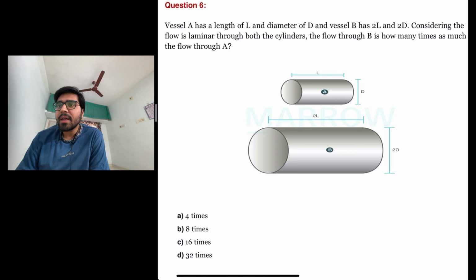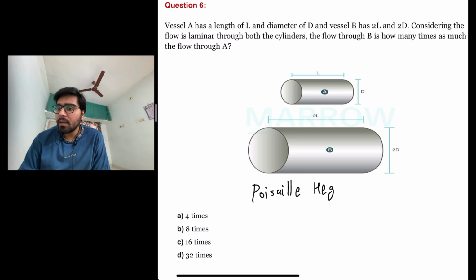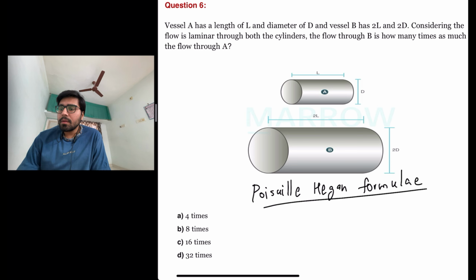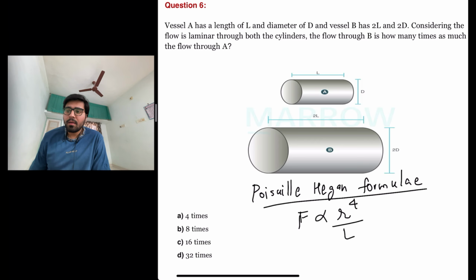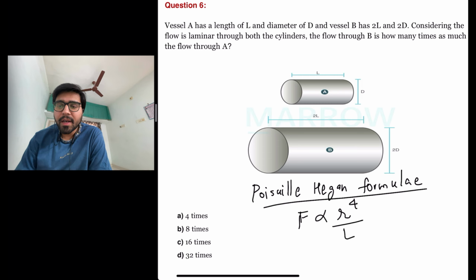Considering the flow is laminar through both the cylinders, the flow through B is how many times as much as the flow through A. Okay, so this acts according to the Poiseuille-Hagen formula, which states that the flow is proportional to radius to the fourth power upon L. So flow is directly proportional to the radius to the fourth power and inversely proportional to the length.